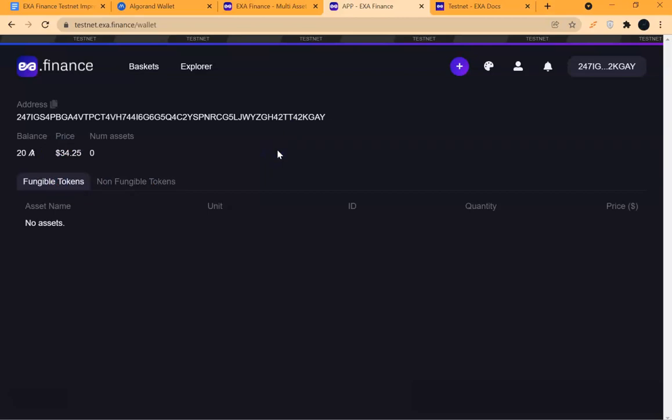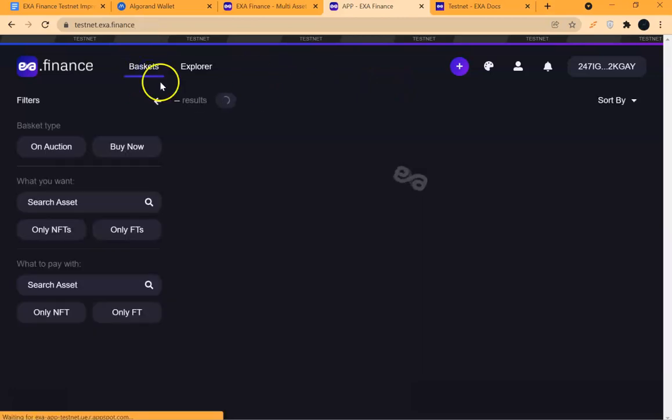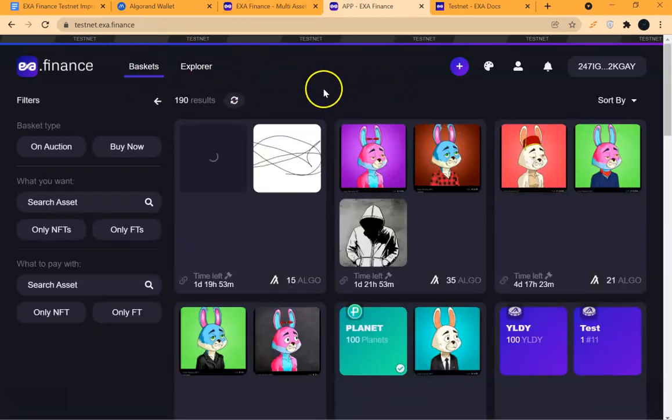All right. So then bridges are on the way. We are still going to test that in the coming future when the bridges are active for testing. Now let's start the main task. The first task, let's go back to basket. I'm back in basket. So the first task is that you mint an NFT.